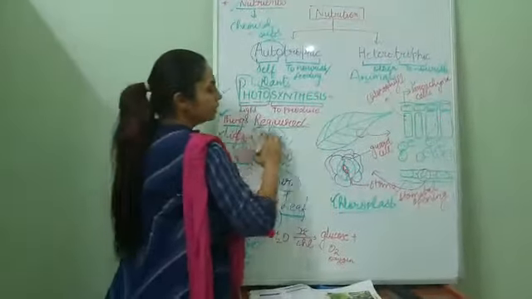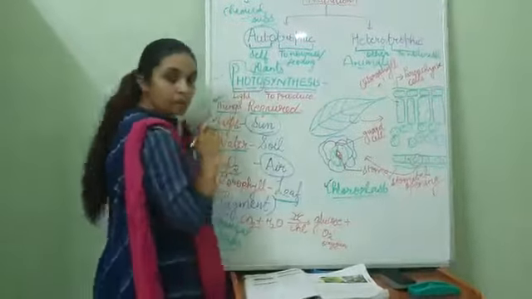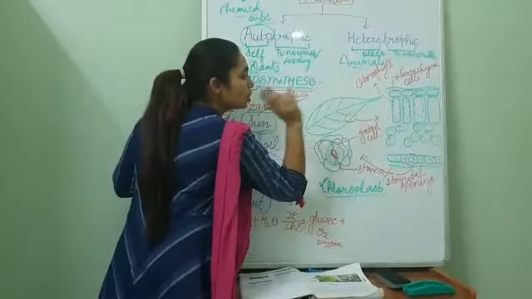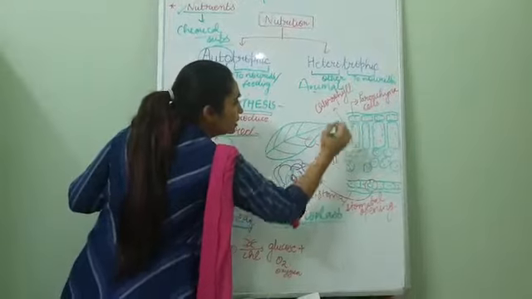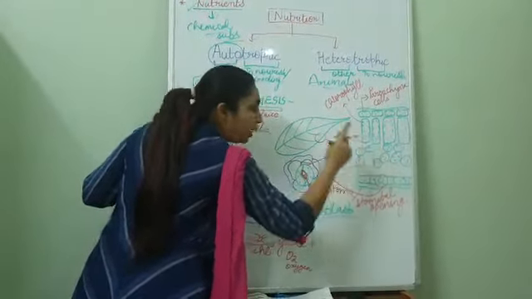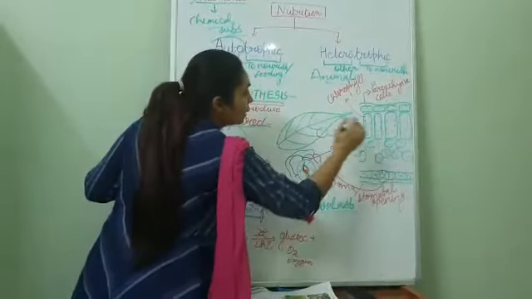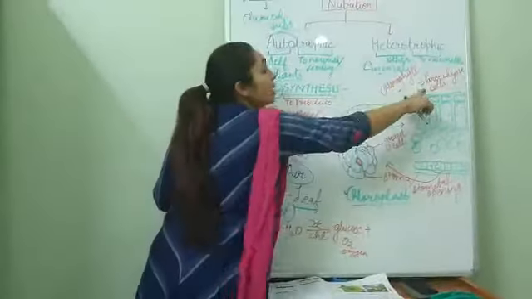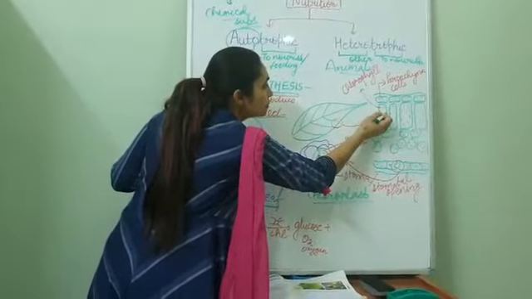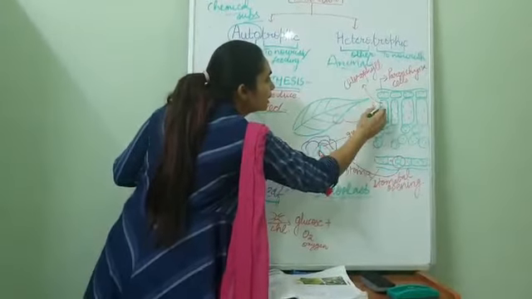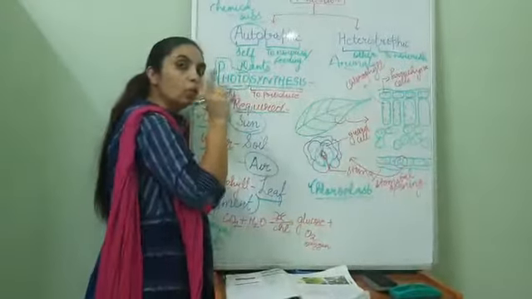Now see, there is a diagram of leaf. We have taken a small section of leaf. Section means we can cut the leaf and observe it under the microscope. So, how will the section appear? It will appear like this. In this, we have some rectangular cells, some ovoid or round cells. These cells are known as parenchyma cells. These cells contain these small dots. These small dots are basically chloroplast which contain chlorophyll.